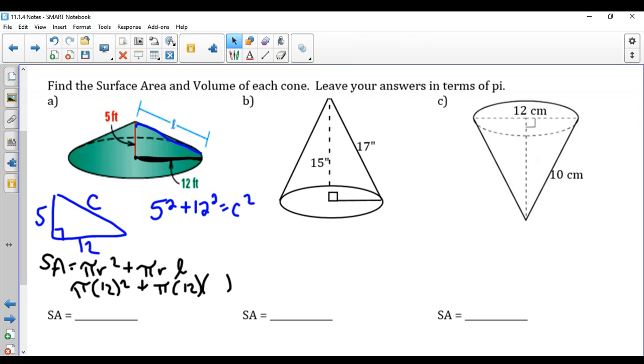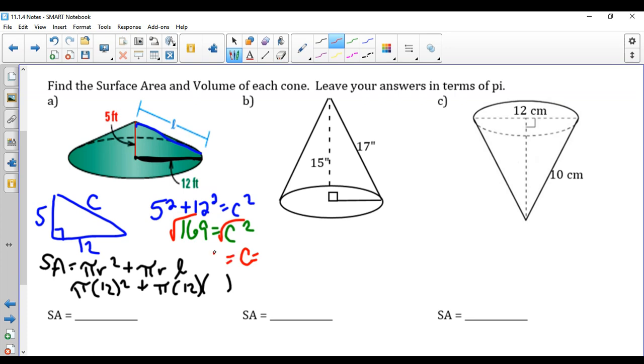If we work this out, 5 squared is 25, 12 squared is 144. We add that together, and then we square root, and that gives us our c value equal to 13. Our slant height would be 13 in this problem.